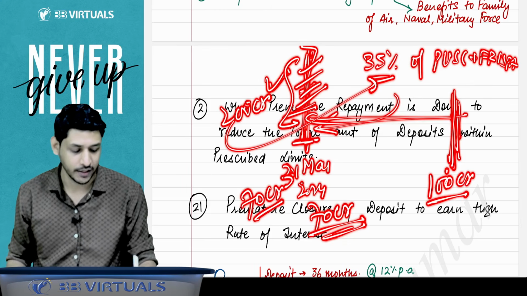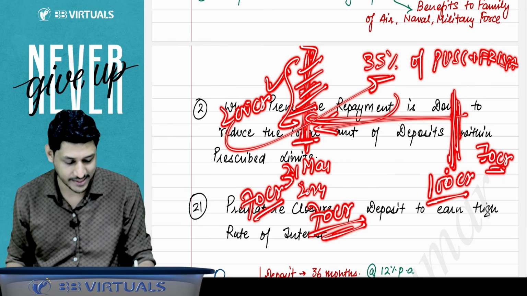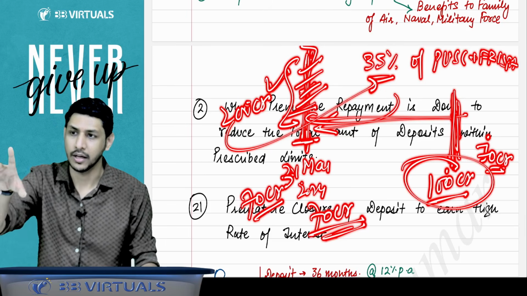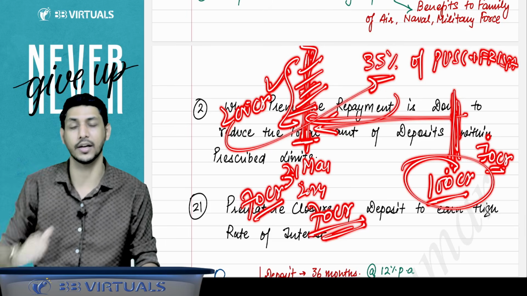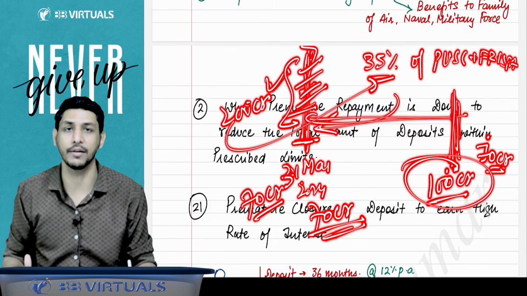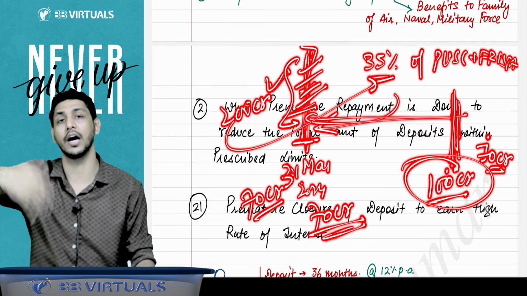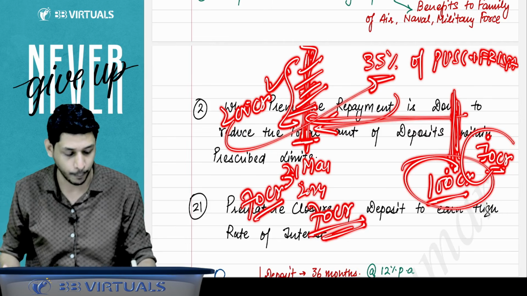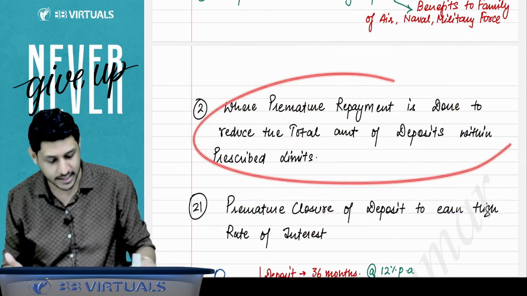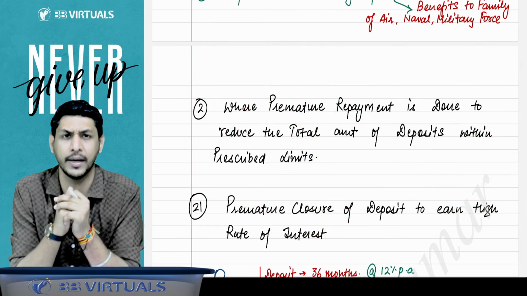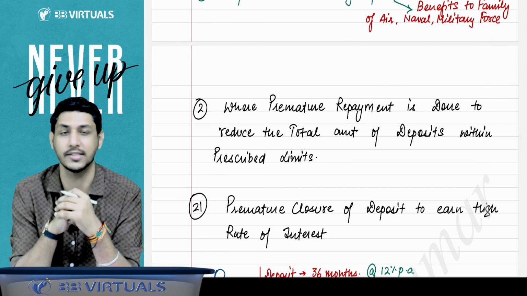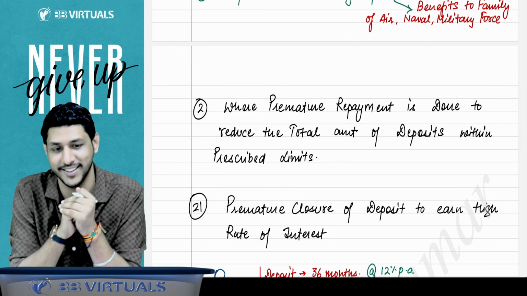And now if in the balance sheet it is looking like 70 crore deposits are there and your aggregate is 100 crore, it will be apparent that there is some non-compliance. So the company has to reduce its deposits, and the company will say that we are giving back the amount to the depositors because we have to bring our deposits back within the limits. So if in this case the company is doing the premature repayment, there is no fault of the depositor, na. So why do we have to deduct 1% interest? Then in that case interest will not be deducted, right?